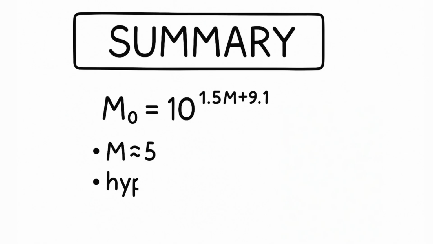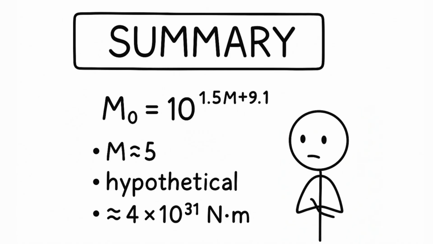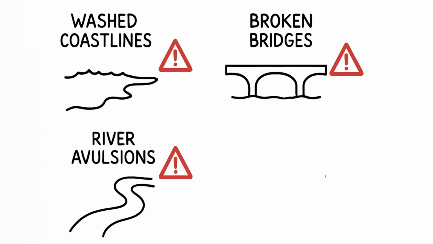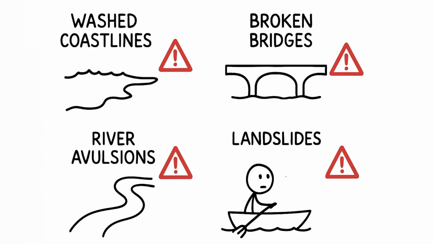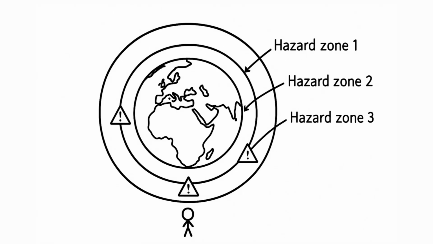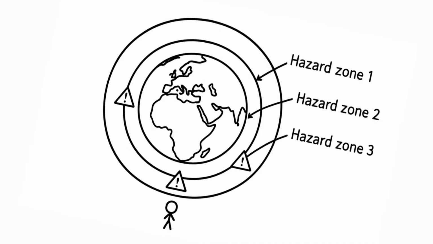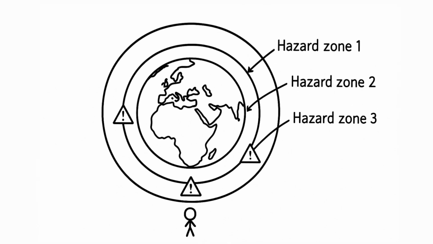Physics summary. Fracture geometry plus rock strength plus planet size limit the magnitude. If M15 had happened: coastal erosion, infrastructure collapse, changed river courses, massive landslides. On the scale of consequences, extinction level, the geosphere, hydrosphere, and atmosphere are experiencing total stress.